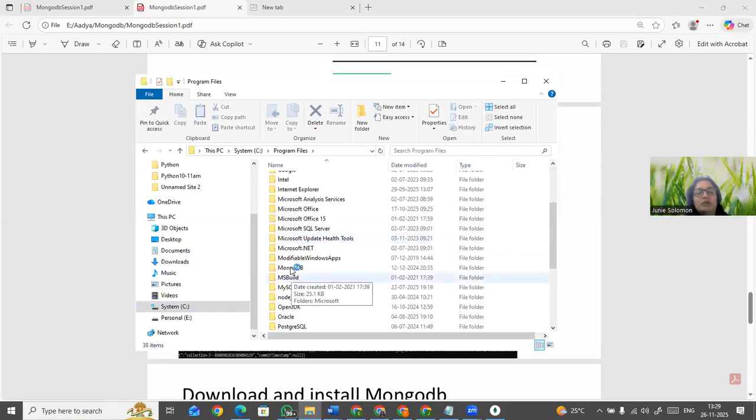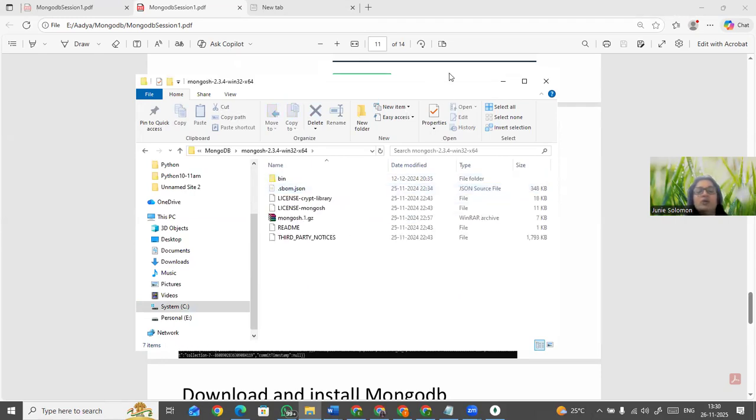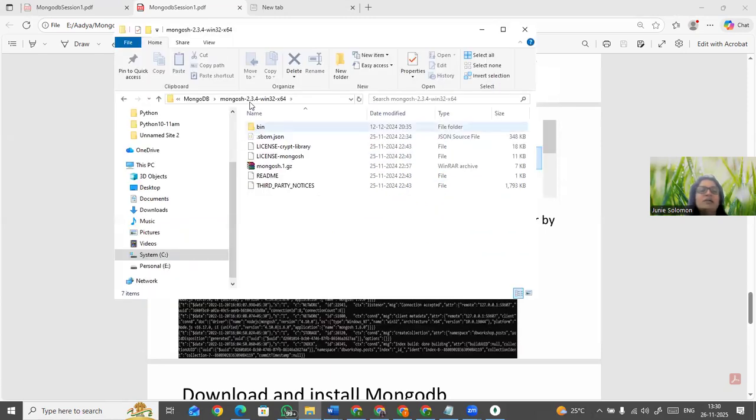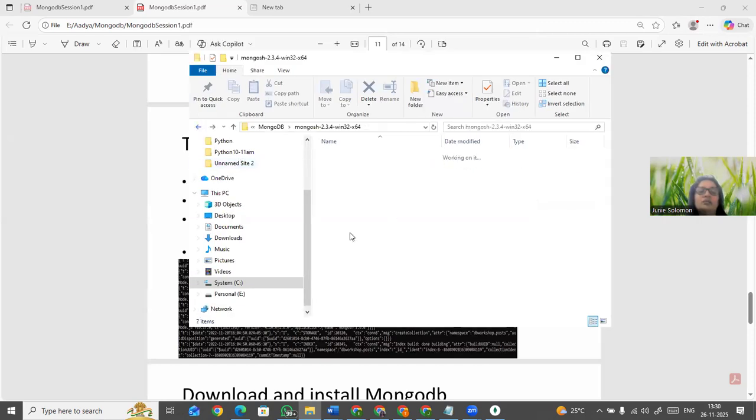Here you see, right? MongoDB got installed. You can see here MongoDB, and in that you can see the MongoDB things are there. What you have to do is click on this bin. If you go here and see the MongoDB bin, there you can see mongod is there. So you have to click on mongod. Here it doesn't come.